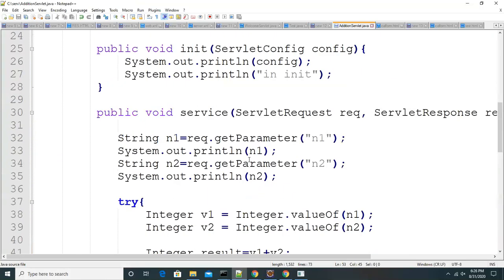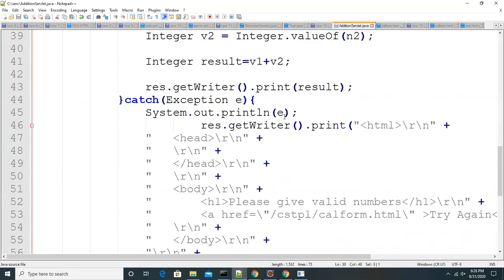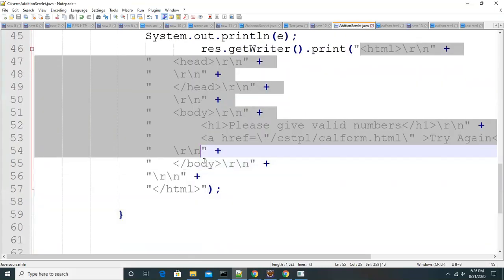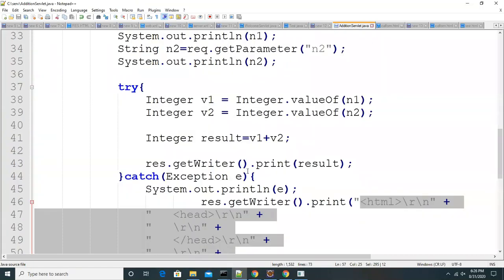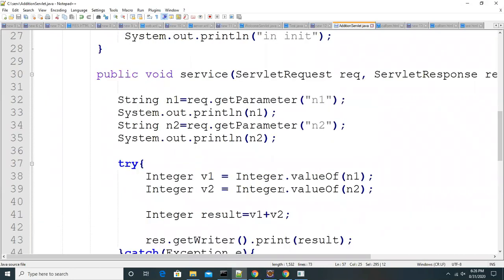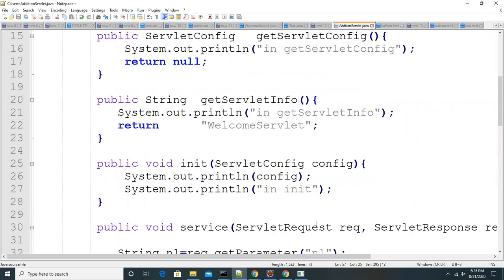So finally, what you have to understand is you can get the data from the request object from the client, whatever you send, and you send back to the client by using the response dot getWriter method, dot print. Whatever data you give to the print method will go back to the client and it renders. If you give HTML, it renders that. If you give some other thing, it renders that.